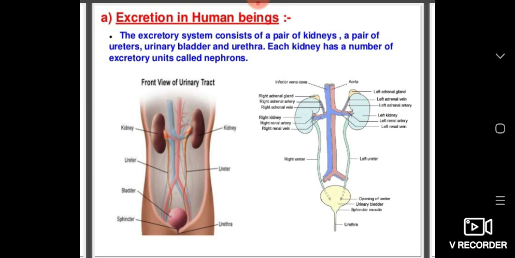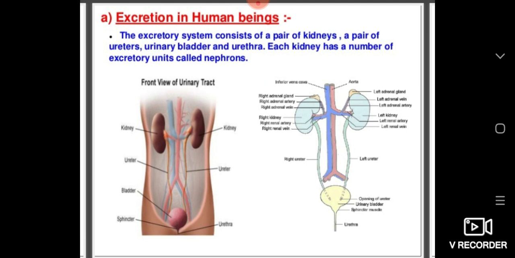Here the kidney acts as a filter. When the blood passes through the kidney, it pulls harmful molecules out of the bloodstream and leaves the harmless ones. The harmful molecules dissolve in water and are converted into urine.